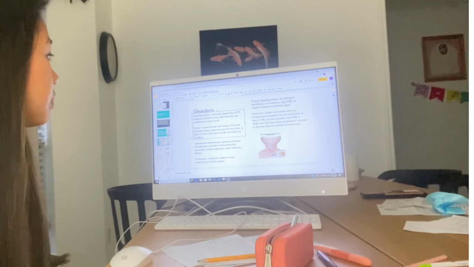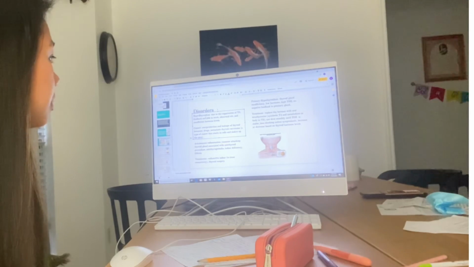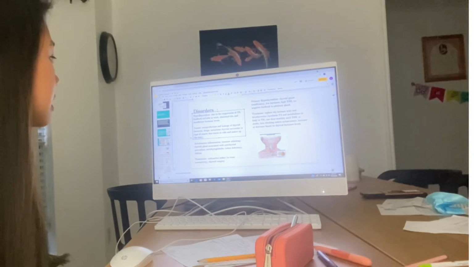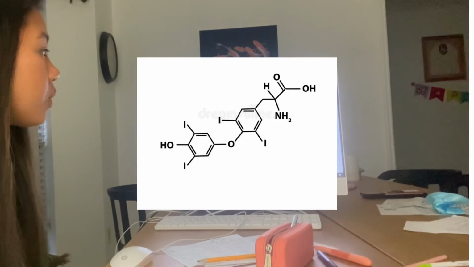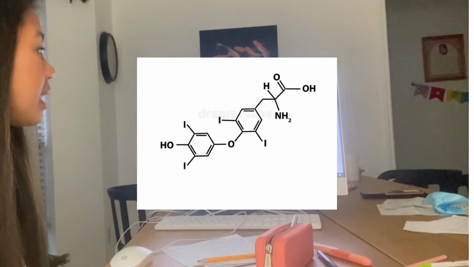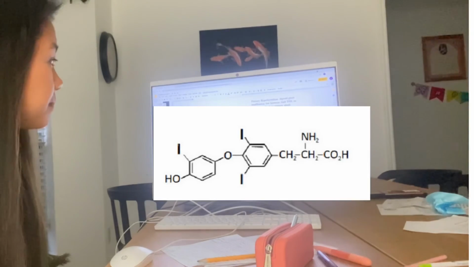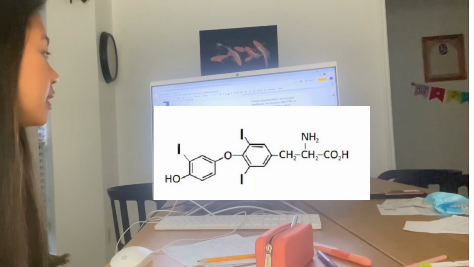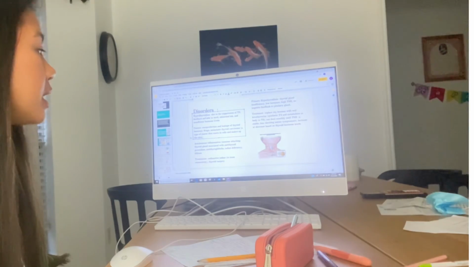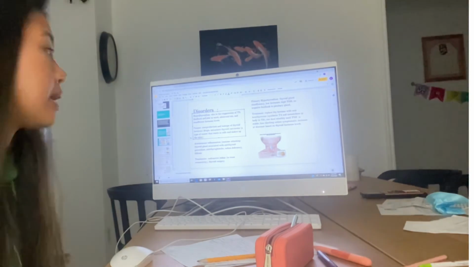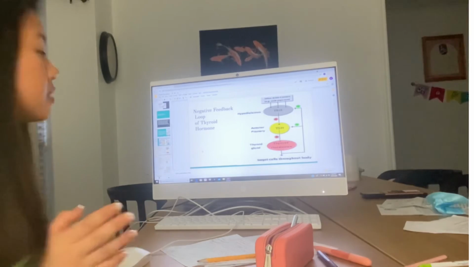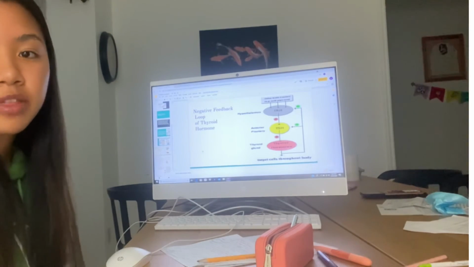Treatments for this would be replacing the hormone with oral levothyroxine, which is synthetic T4 and metabolizes in the body to become T3. Use the dose monthly until the thyroid stimulating hormone is back to normal or stable. And that is it for thyroid hormones.